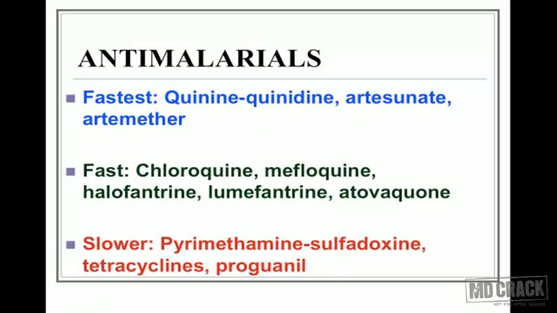The drugs which are in general slow acting are sulfadoxine pyrimethamine, tetracyclines, and proguanil. So if you think of producing an acute effect, think of quinine, quinidine, and the newer drugs artesunate and artemether. The drugs traditionally used in malaria, like chloroquine and mefloquine, are fairly fast acting. And sulfadoxine pyrimethamine and tetracyclines are comparatively slower acting agents.